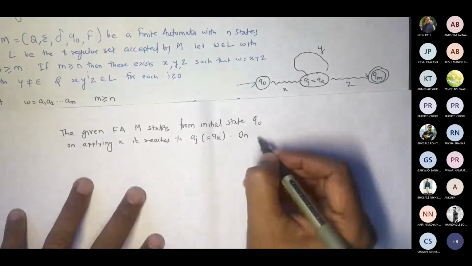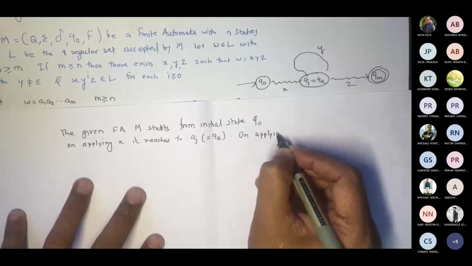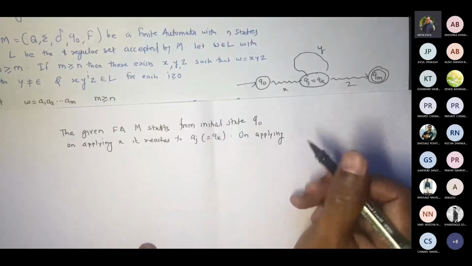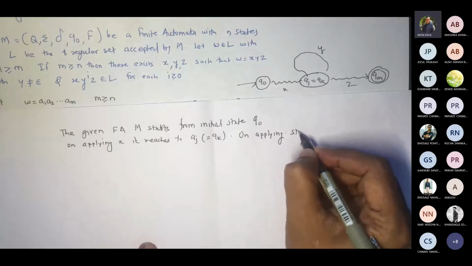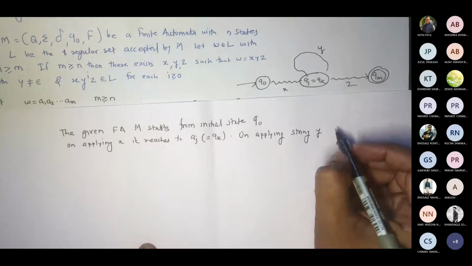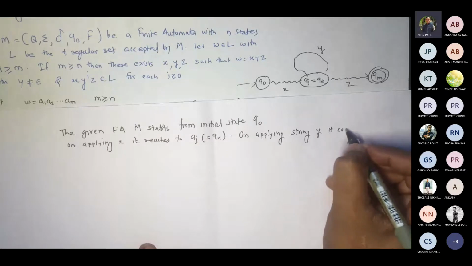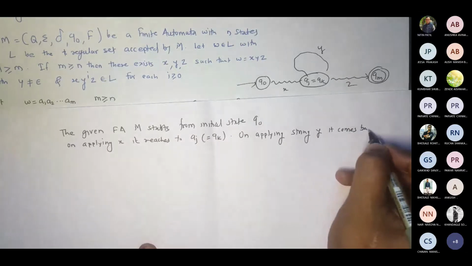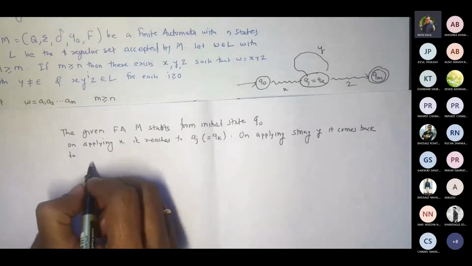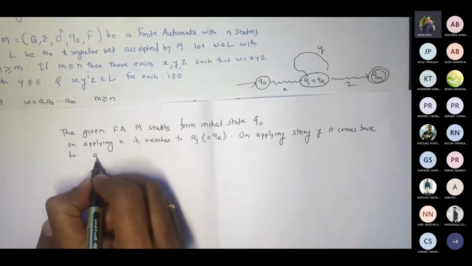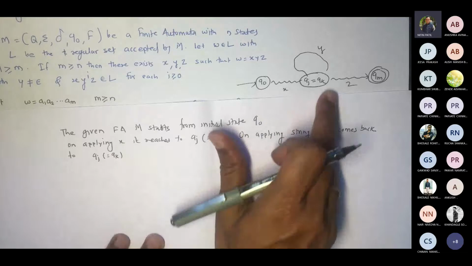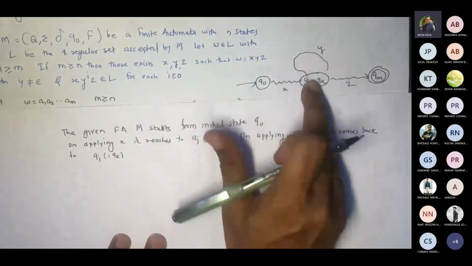Now on applying string y, can I say that it comes back again from Qj to Qk, correct? Qj, it also can be Qk, considering this. Whenever I apply y, it starts from here, it reaches here again, correct?